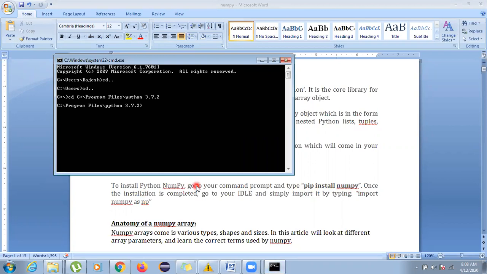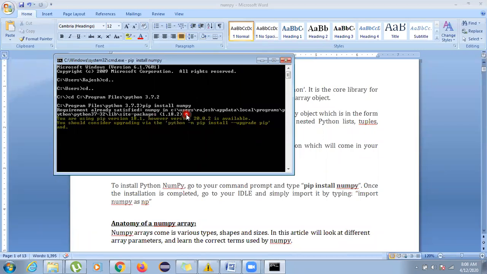So now what I am going to do is run my command over here, pip install numpy. As I press enter, you will see the process will start over here. Now, maybe as I already have NumPy, the process might not start, but this is the command you will be using for installing your NumPy. See, it is written over here, requirement already satisfied, because just a few days before, or yesterday only, I installed NumPy.